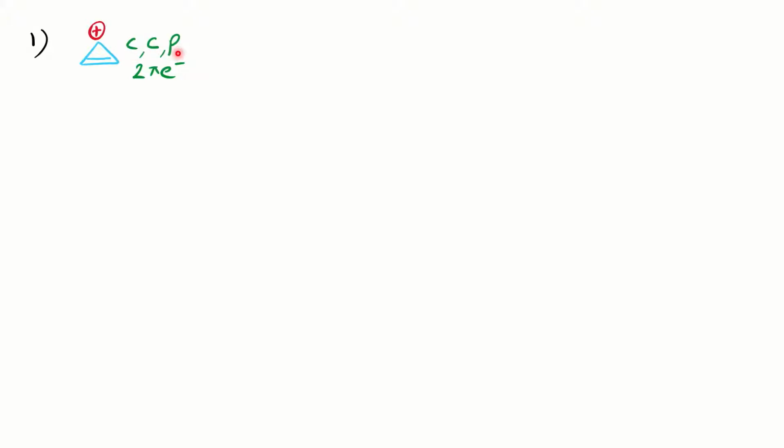Third, it is planar. All the 3 carbons are sp2 hybridized, so it is planar. And it is a 2 pi electron system. So basically it is an aromatic compound. It falls in the first category. It follows the 4n plus 2 Huckel's rule where n is 0, so 2 pi electrons.